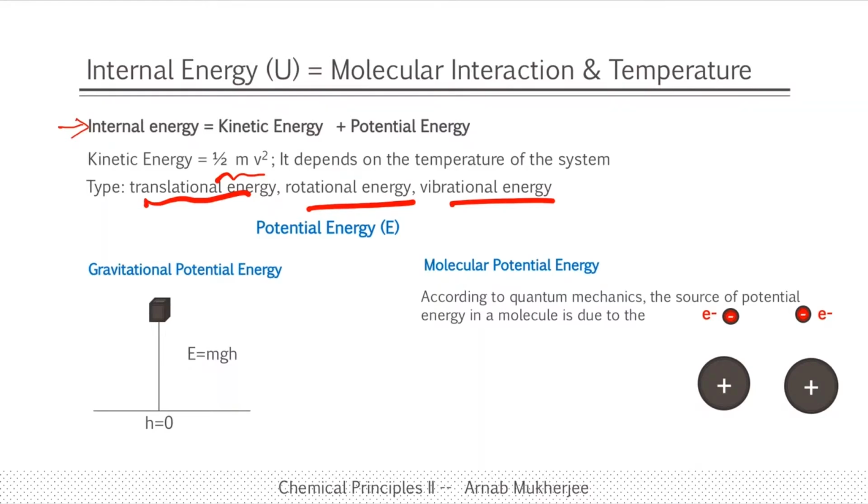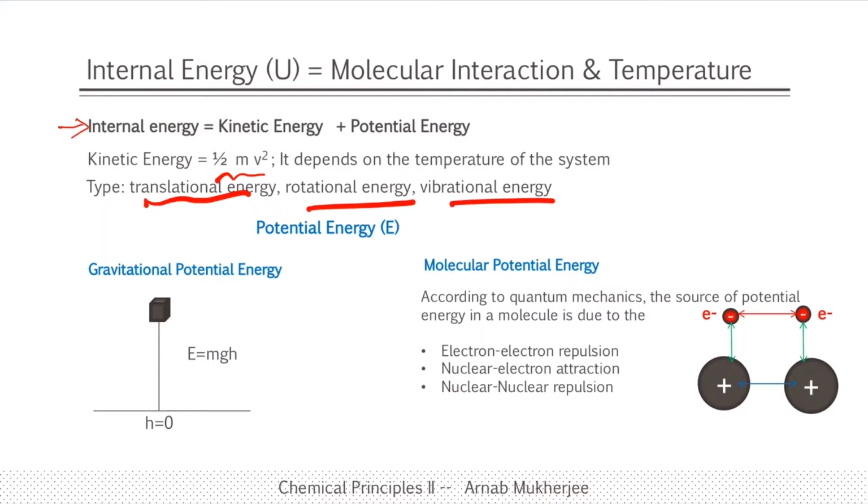and every atom is constituted of electrons and protons, and there is electron-electron repulsion, nuclear-electron attraction, and nuclear-nuclear repulsion. Once we have all those parameters, eventually one can solve the quantum mechanical equation, which was discussed in chemical principles 1, and one can obtain the energy of the system. As we know in quantum mechanics, we will get both the kinetic energy and the potential energy of the system. That means we will get the internal energy of the system.